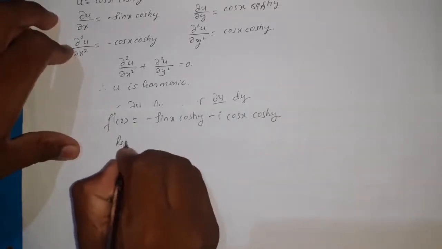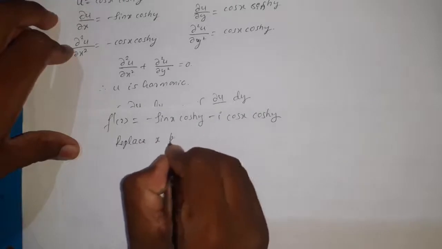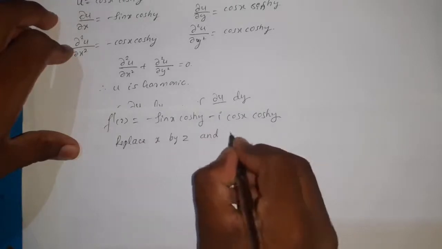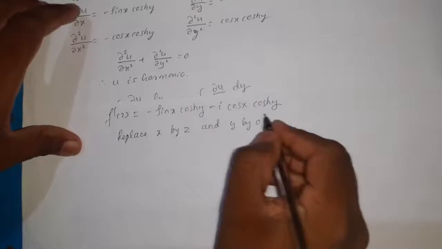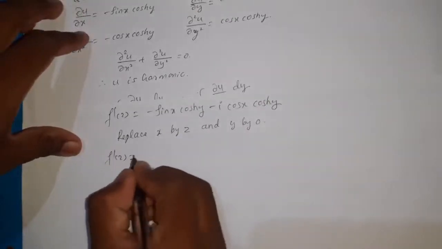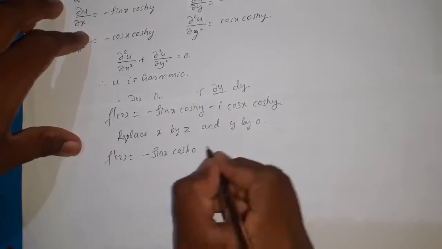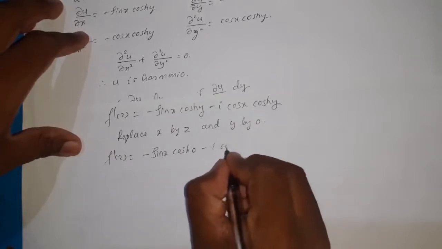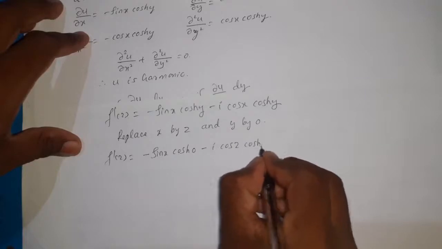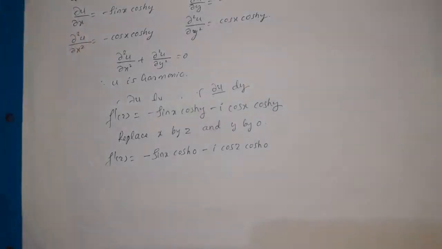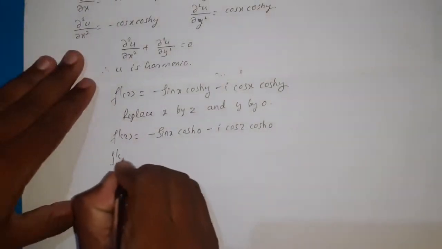Now replace x by z and y by 0. So then f'(z) becomes minus sin z cos hyperbolic 0 minus i into cos z cos hyperbolic 0. Now f'(z) is equal to, so here sin z is sin z and cos hyperbolic 0 is 1.